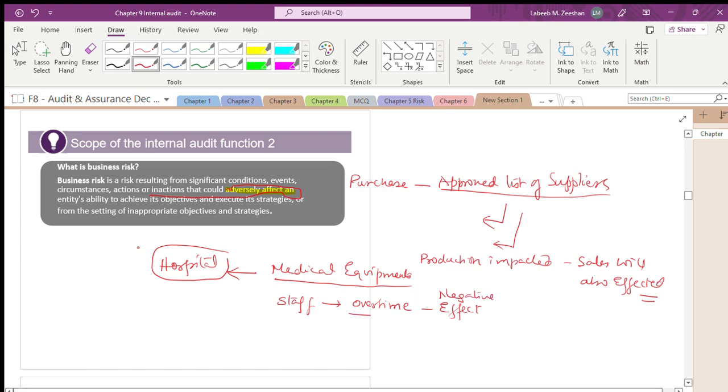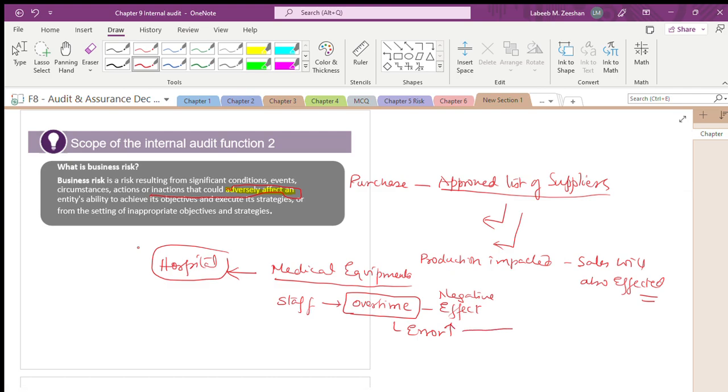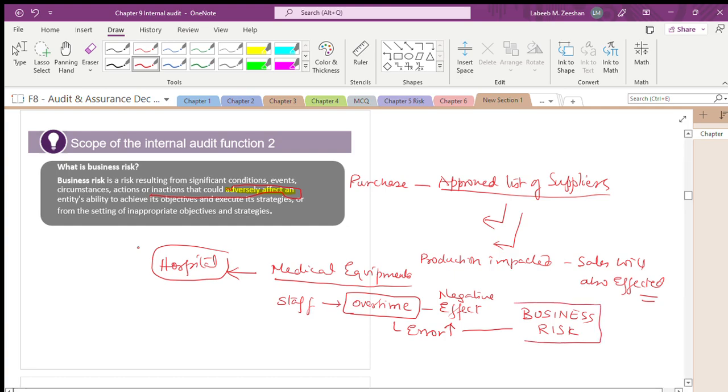Whenever there is overtime, is it right? Overtime is not a positive. Overtime is a negative, because the more you do the work, what will happen? The error component will increase. Whenever the error component increases, definitely it will be initiated with respect to what? It will be initiated with respect to a business risk. Adverse impact. Is it an adverse impact? This is the part of the system where we are working. This is an example of a business risk.